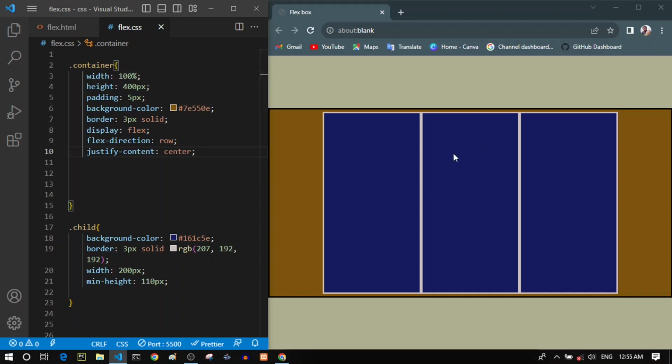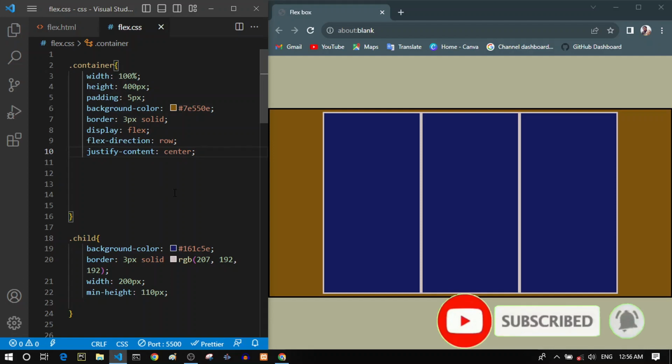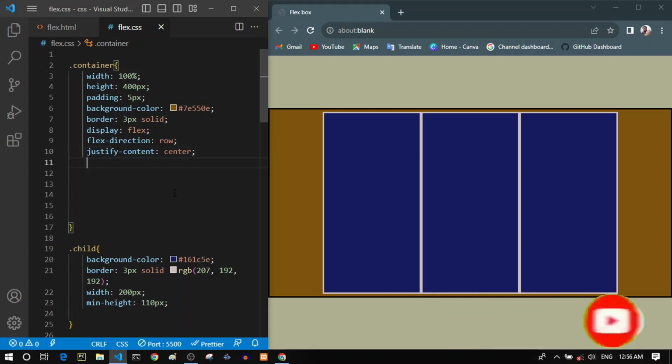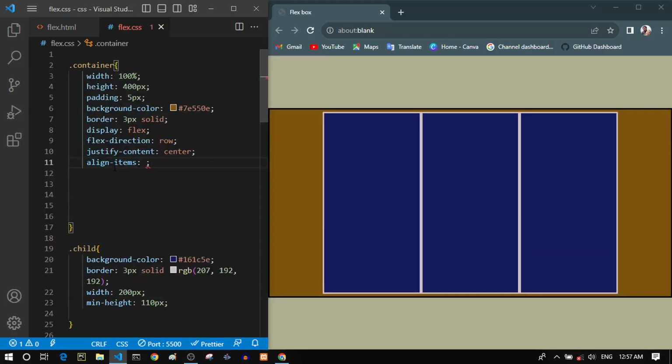So now that we played with the layout of our items horizontally, let's talk about aligning items and laying out our items inside this container vertically, which means the opposite direction of justify content. So that is the align items property. This align items property will always be against the justify content property.